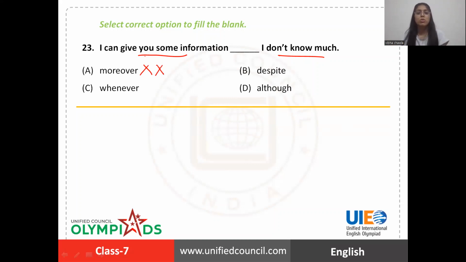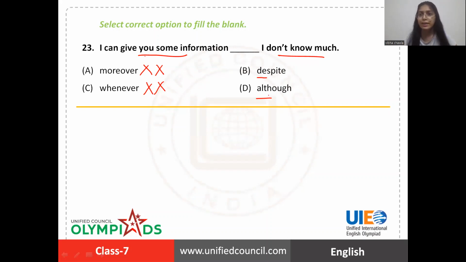Moreover is used to add some information to the previous one. Whenever cannot be used in such cases, because whenever also doesn't show contrast. For contrast purposes, we use despite, we use although as well.